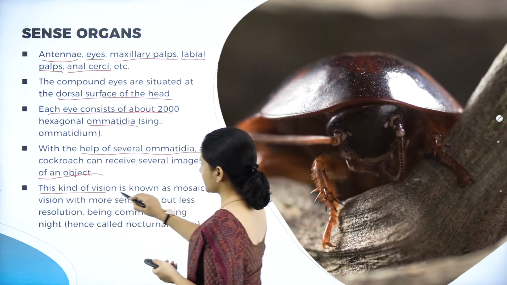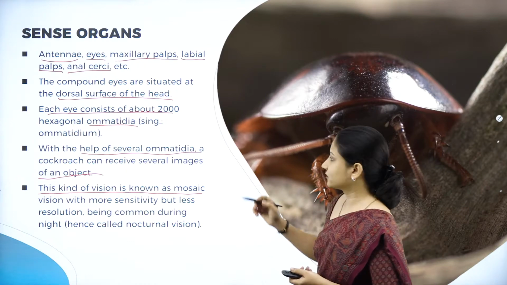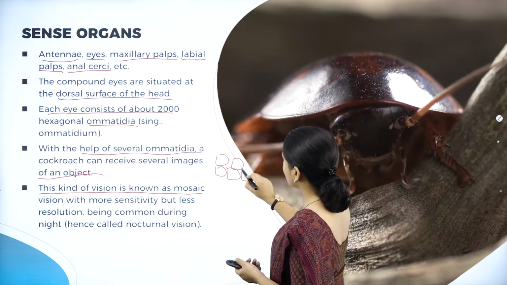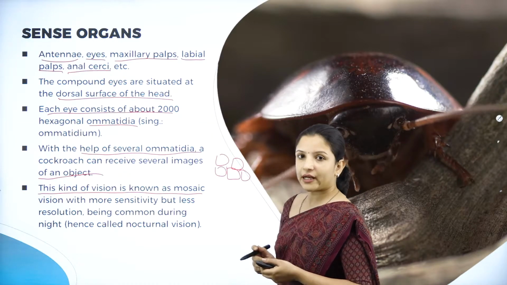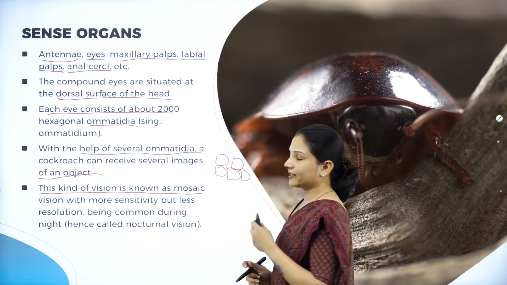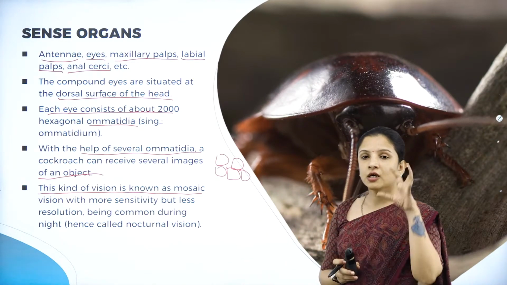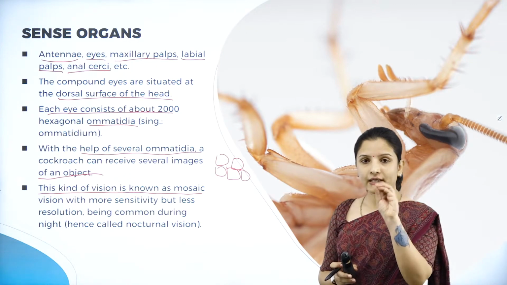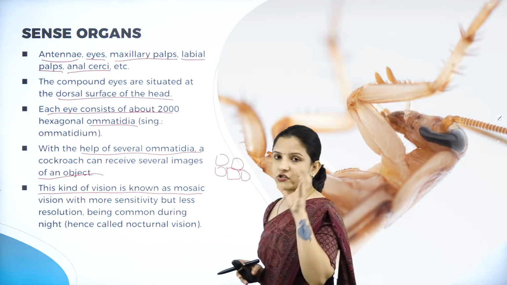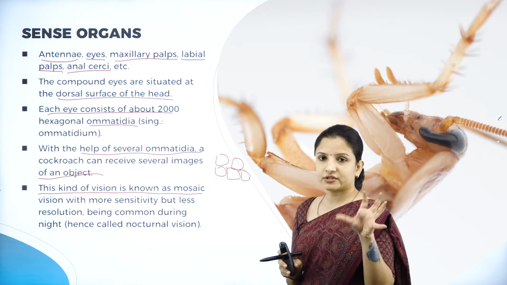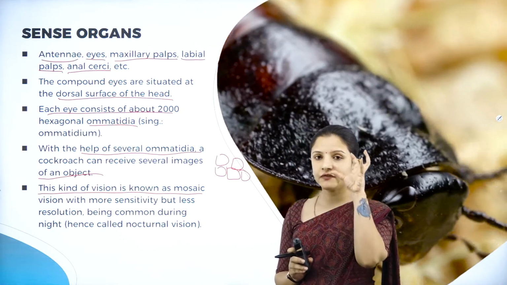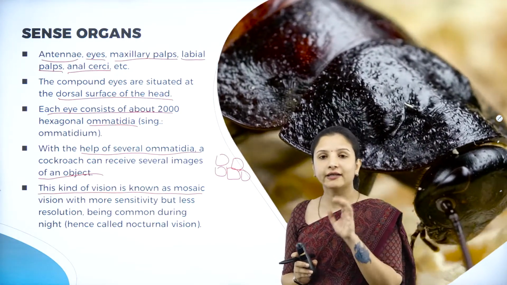And this kind of vision is known as the mosaic vision. So it receives small images, why? Because 2000 ommatidia are present. This kind of vision, wherein the cockroach can see one image as several small images, is known as mosaic vision. Just like how a mosaic tile looks, small images, one image itself appears in small images to the eyes of the cockroach.